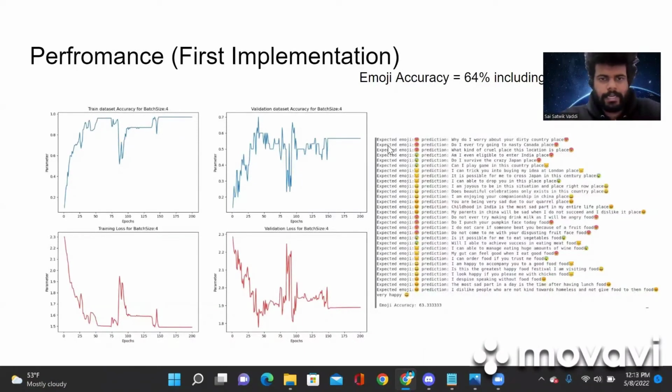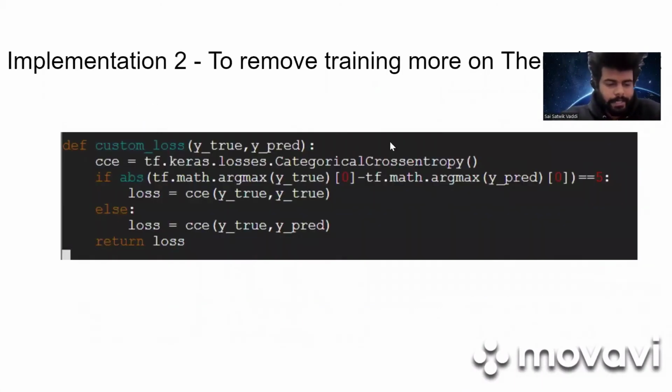So let's go to the second implementation. Here in this implementation, instead of passing the context along with the question, like in the first implementation, we designed the loss function, which could remove the dependency on context while training. The custom loss function will hard code the loss as 0 if emotion matches for a data point, irrespective of the theme, while training. With this implementation, we saw better emoji accuracy, though the validation or real accuracy remained poor.